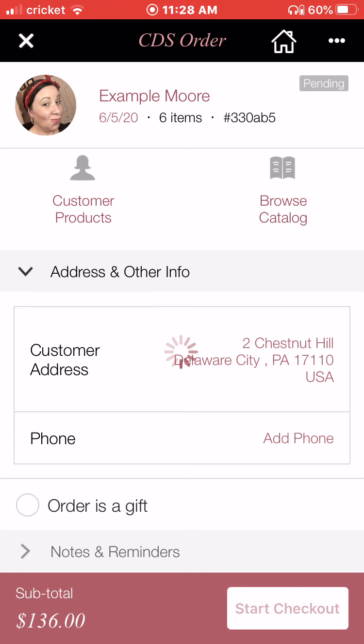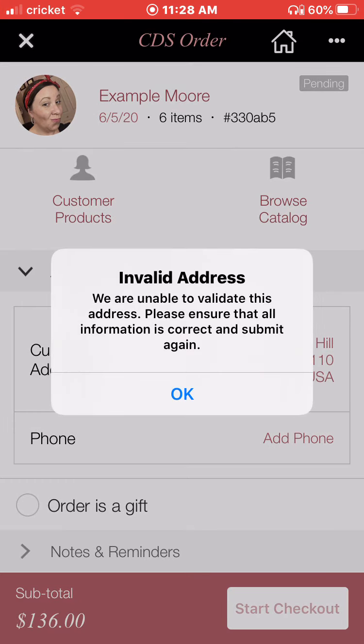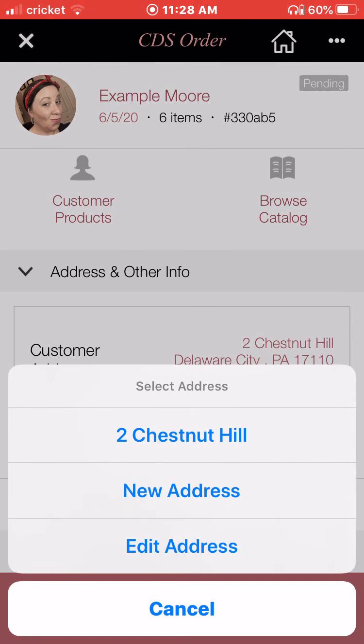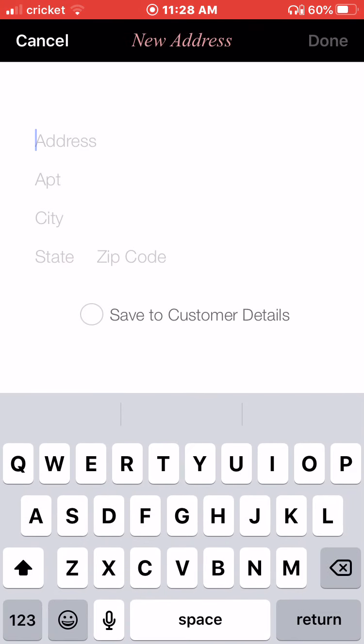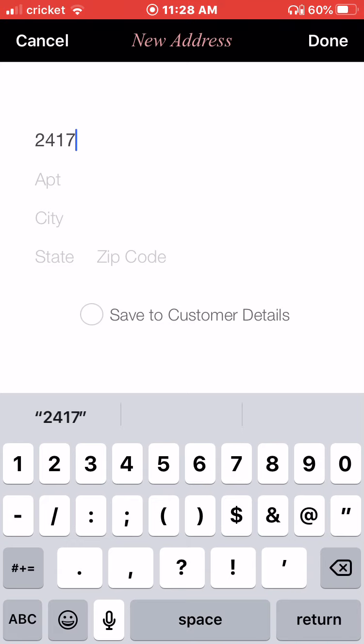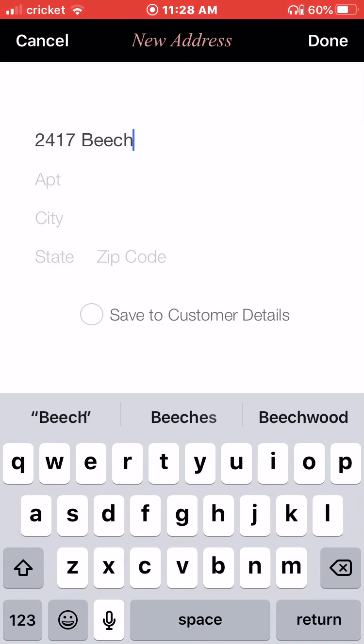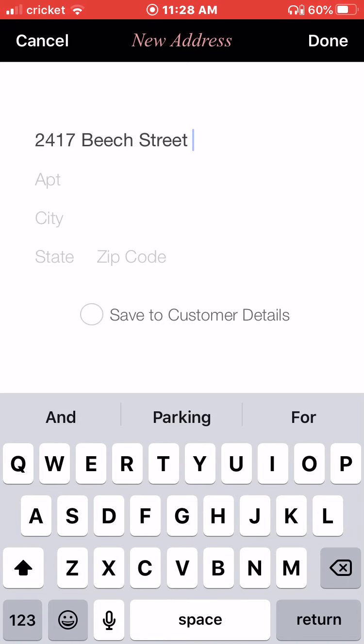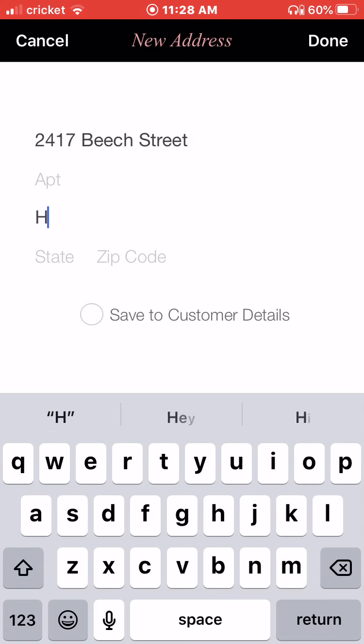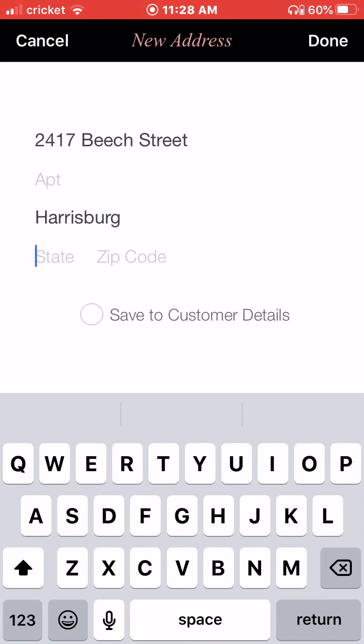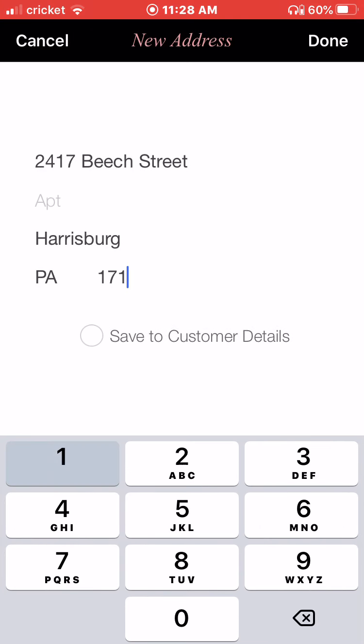Now, interestingly, as I'm doing this, I'm thinking it might not actually go further because it might not recognize the address. Ha! Yeah, see, there you go. Darn it. Okay, so here's what we'll do. This is my address, 2417 Beach Street, Harrisburg, PA, 17110.